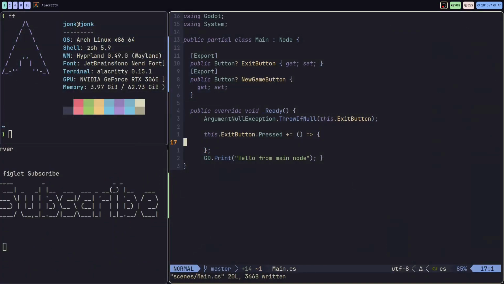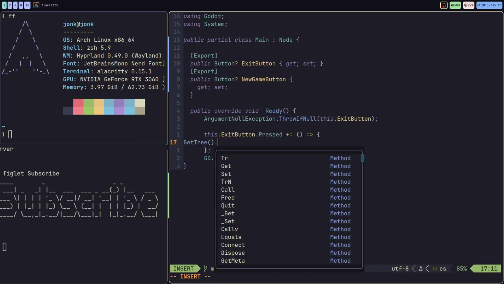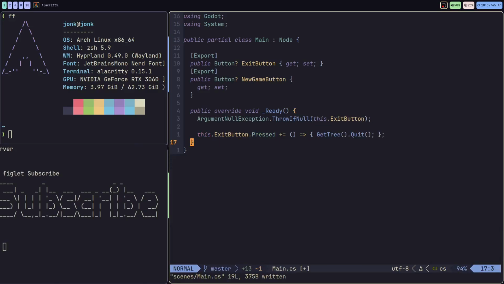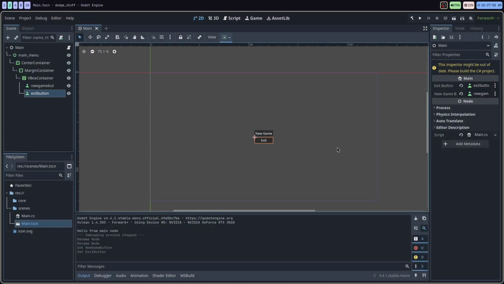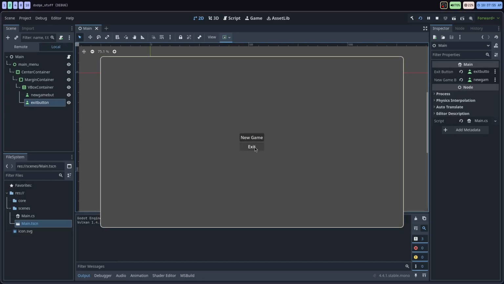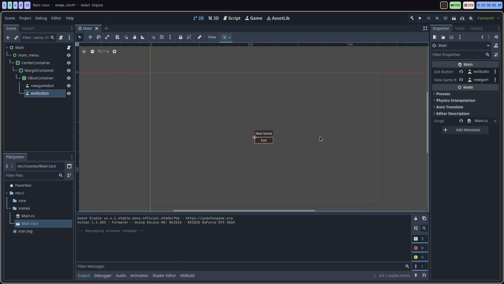So now when that button is actually pressed, what are we going to do? We're going to be calling GetTree().Quit, and this is the main scene. So this should exit the application. I'm just going to get rid of that GD.Print statement, so we don't need that anymore for now. So now if I launch it, the button shouldn't be null. If I click exit, you'll see the window closes and the exit button is working properly.